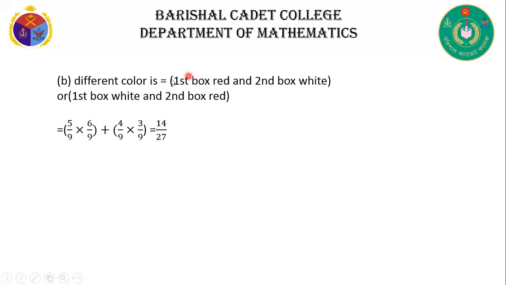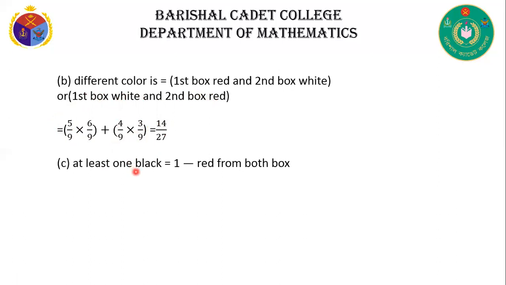First box red: here 5 red balls. That's why we can write the probability 5 by 9. And 6 white balls. That's why we can write 6 by 9. Here 4 white balls. That's why 4 by 9. And 3 red balls. That's why 3 by 9, the probability. After calculating this, we can write 14 by 27.